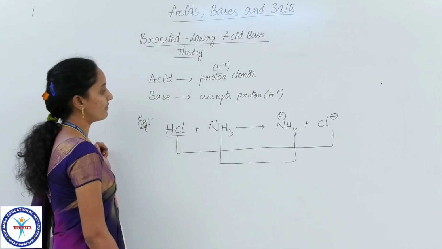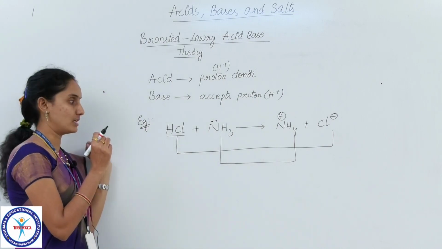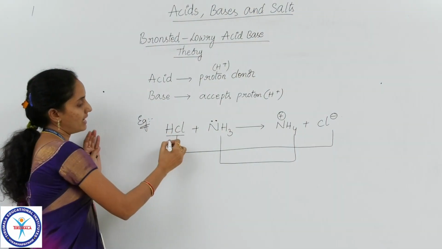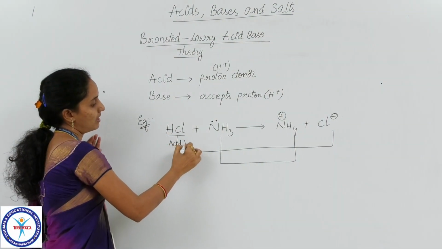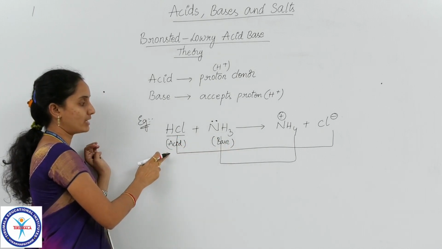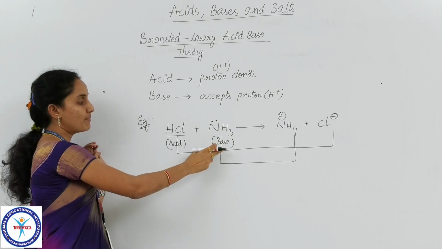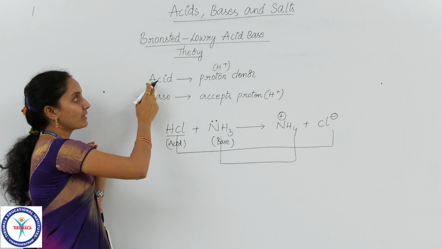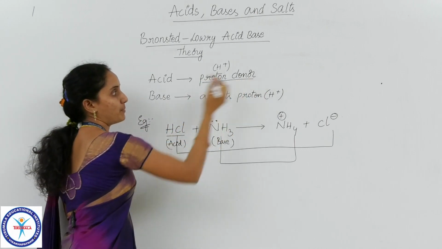So I want to define an important definition here. If you observe the reaction of an acid and a base, here I have written acid and here a base, because according to the definition of Bronsted acid, an acid is a substance which donates a proton.